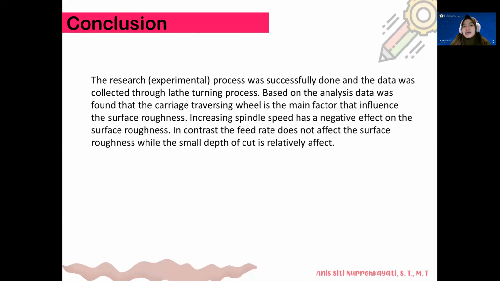Increasing spindle speed has a negative effect on the surface roughness, or in other words, spindle speed does not have a significant effect on surface roughness. In contrast, the feed rate does not affect the surface roughness, while a small depth of cut relatively affects it.